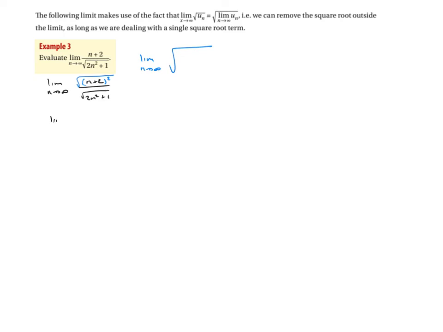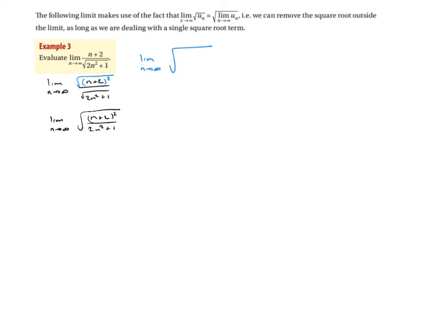I now have the limit as n heads off to infinity of this big square root of (n plus 2) all squared over 2n squared plus 1. Now the only other thing I can do here is, remember, we were trying to find the largest power to divide by.